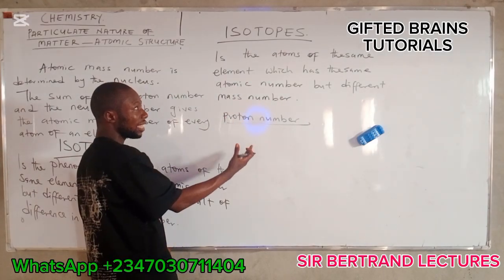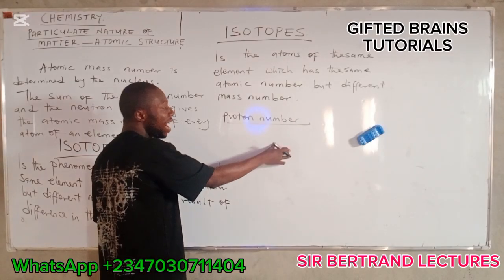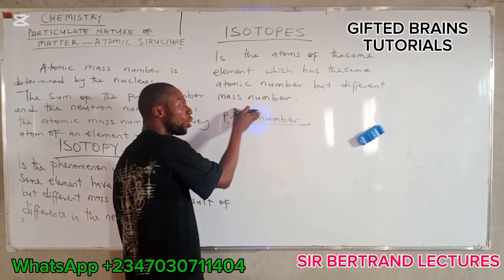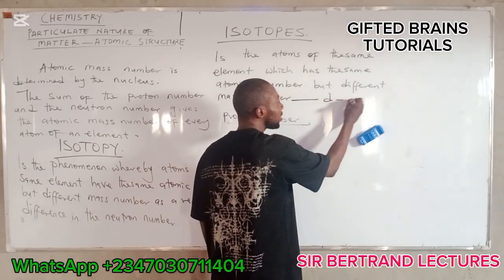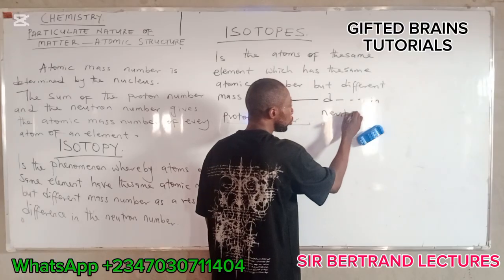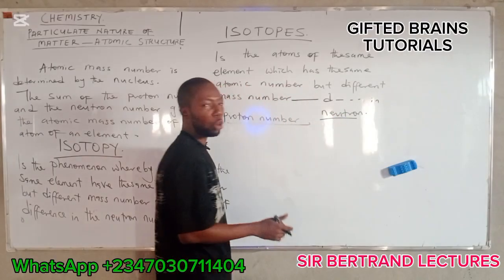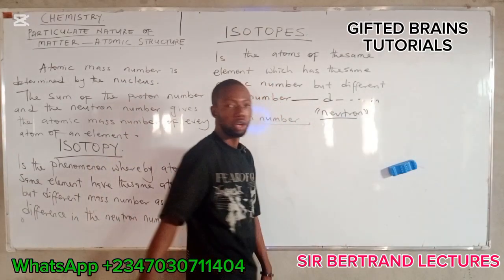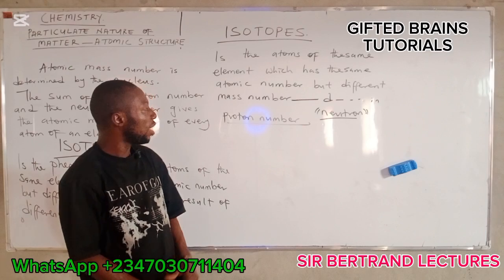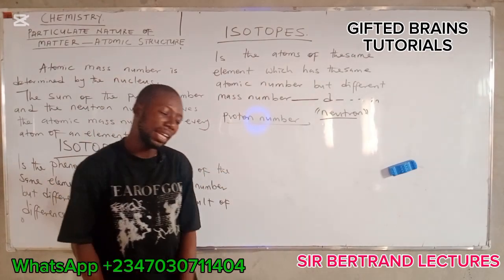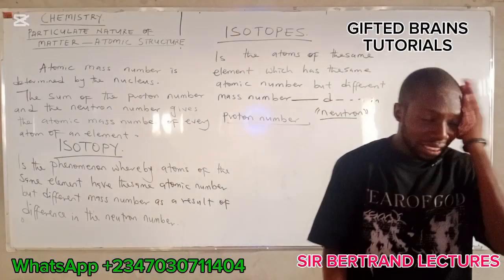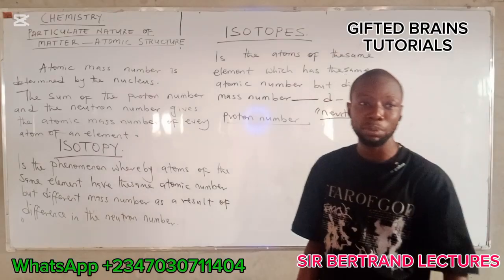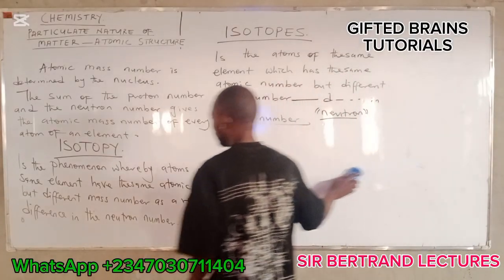You can also say that isotopes have the same electron number, proton number, or atomic number but different mass number as a result of difference in the numbers of neutrons. So what makes isotopy possible is the difference in the numbers of neutrons. Now let's look at those atoms that exhibit isotopy. We are going to look at the isotopes of some elements that exhibit isotopy.